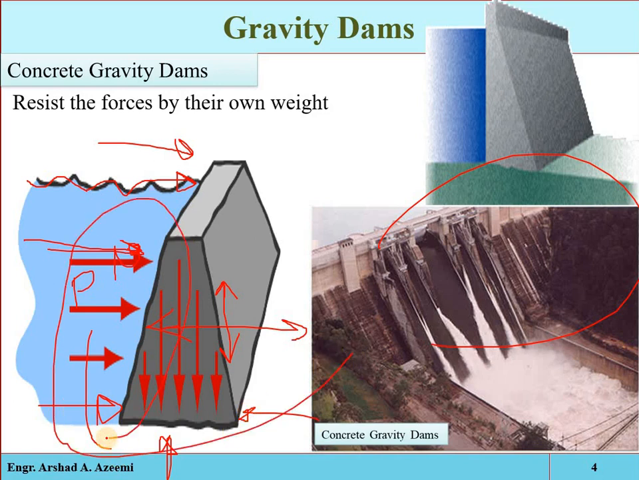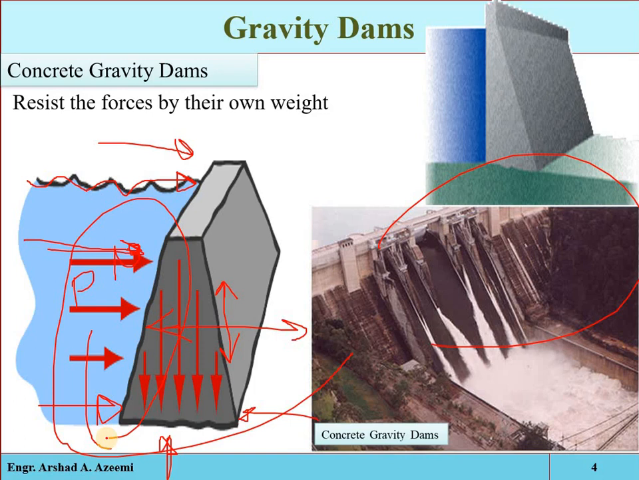Now, a structure which resists all of these destabilizing forces by its own weight is called the gravity dam, which we also discussed in the previous class. This type of dam is the most permanent one, requires little maintenance, and is the most commonly used structure nowadays. In history also, we discussed that the oldest dam which was constructed was the gravity dam.